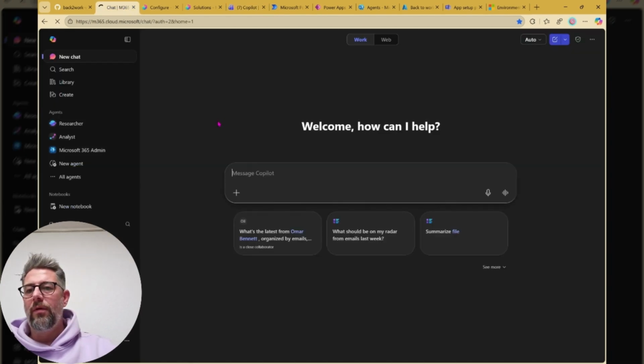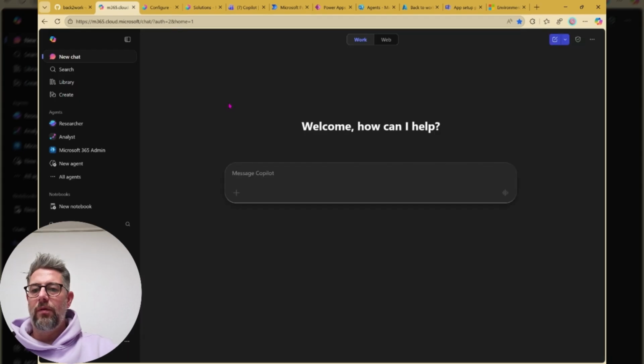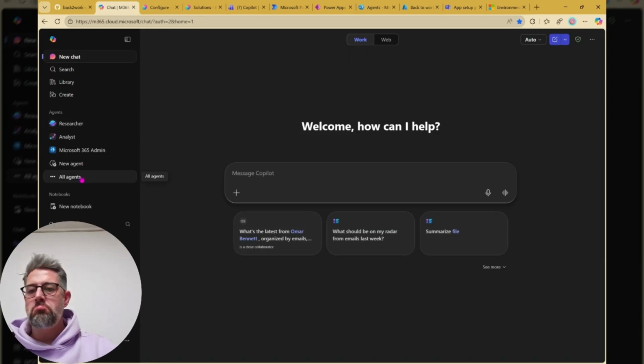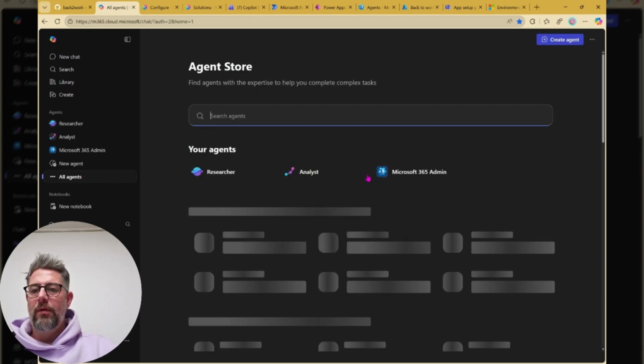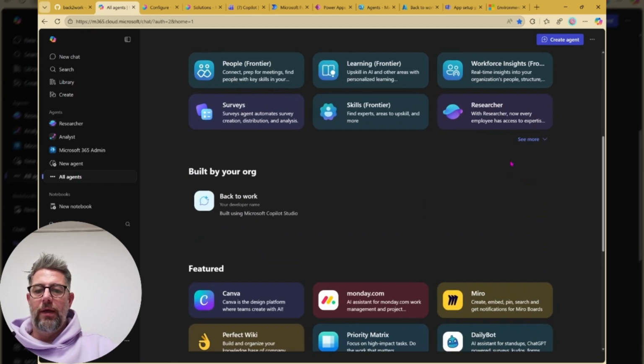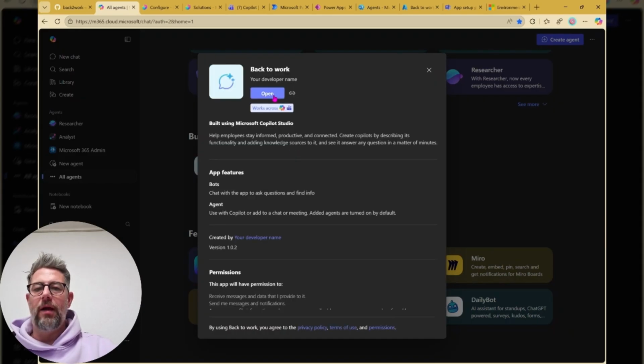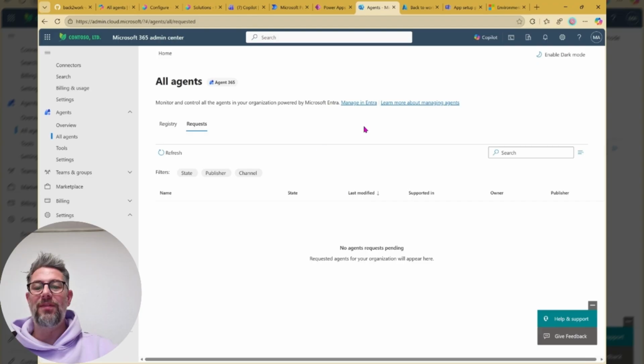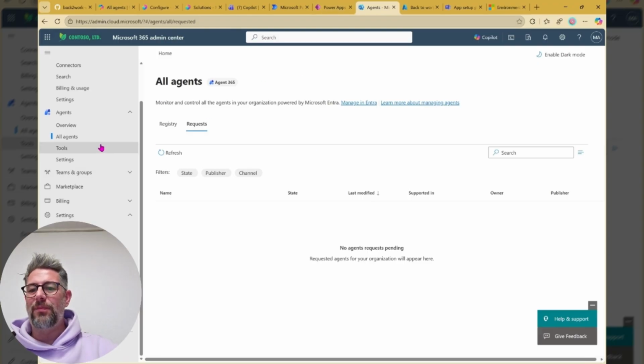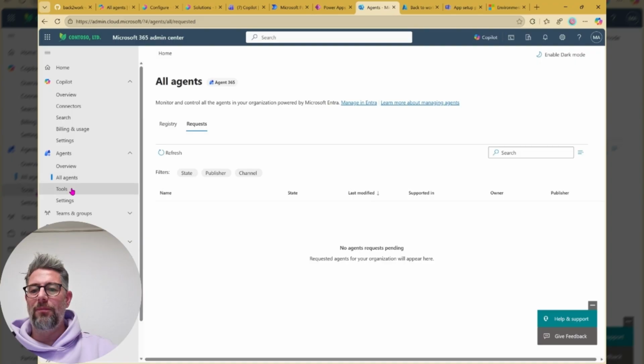Same, let's reload the M365 Copilot web app. Should also appear over here. Maybe that takes a moment more. But if we look into all agents and down, like built by your org, back to work is here. So as I said, we don't have to install it. It's already pre-installed. But now I know what happened. I always like trying to be as fast as possible. So sometimes it's a problem.